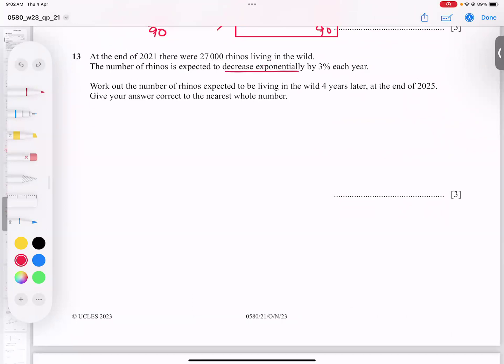Whenever you see this word exponentially, whether decrease or increase, it means a question of compound interest. We can apply this formula: A equals P times (1 minus R over 100) to the power T. If increasing, I will put a plus. If decreasing, I'll put a minus.